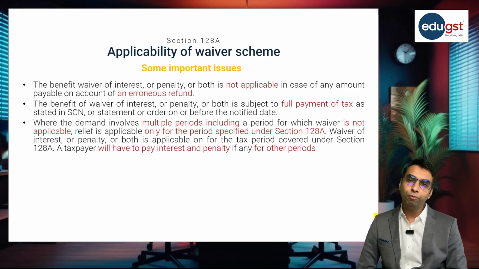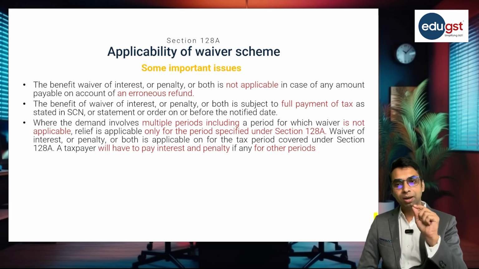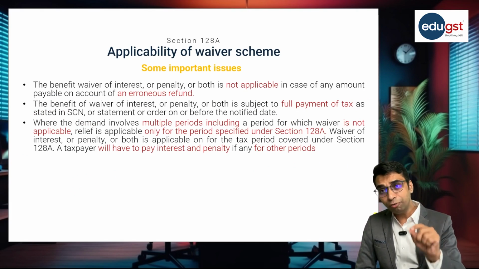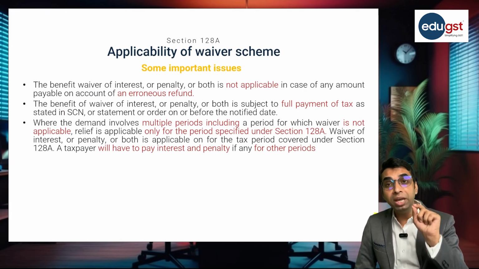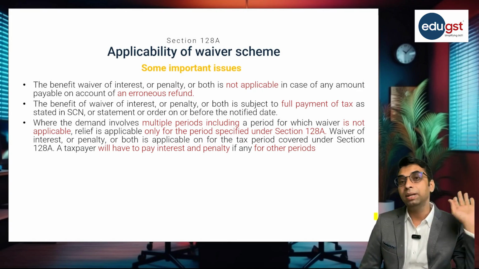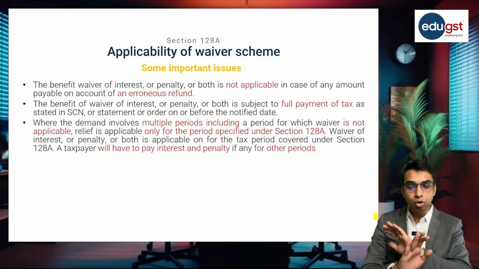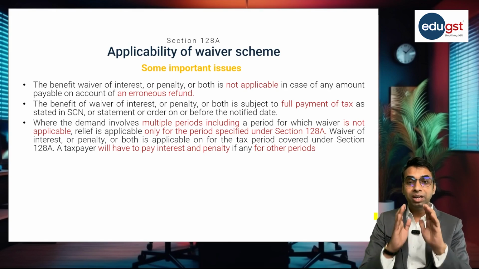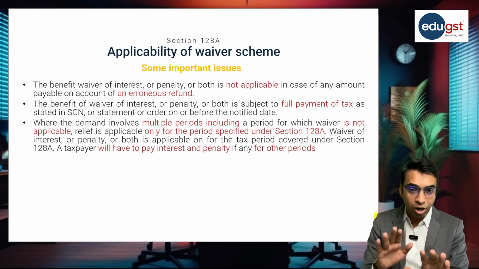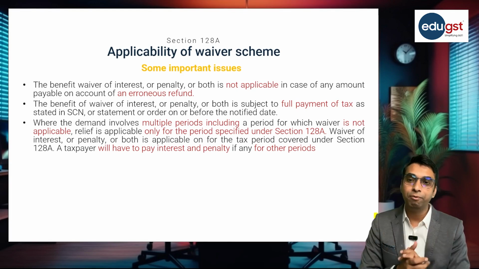Now there are a few important aspects pertaining to the applicability of the waiver scheme. In case of demand on account of erroneous refund, this amnesty scheme is not applicable. So the amnesty scheme is not applicable when the demand is made on account of erroneous refund. In that case you cannot opt for this waiver scheme.